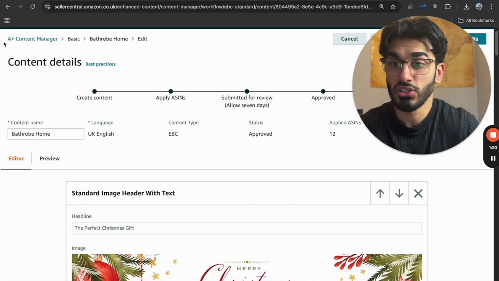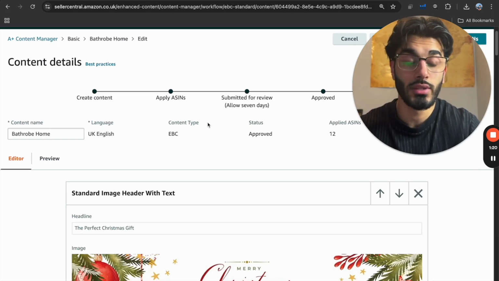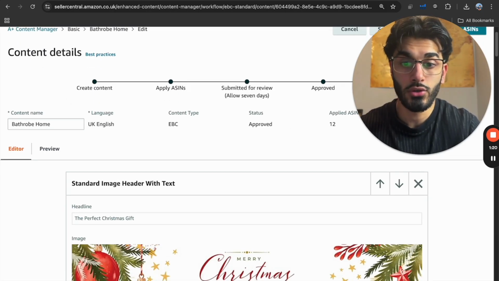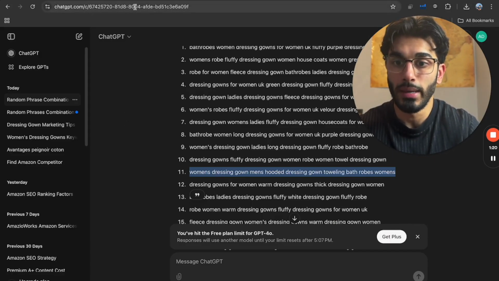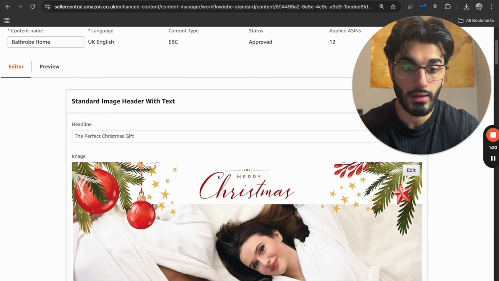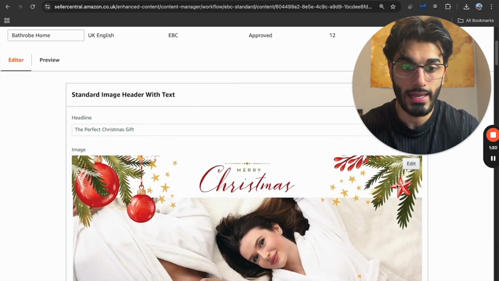So you're going to go to A+ Content Manager and click each module that you have for A+ Content. Now, what I'm going to do is I'm going to go back here. For example, let's say I want to put this one. We're going to copy and paste it. And for each separate A+ Content down here, we're going to hit Edit right over here.